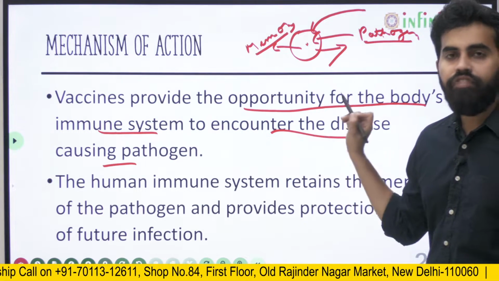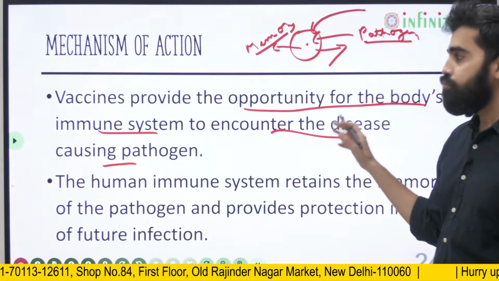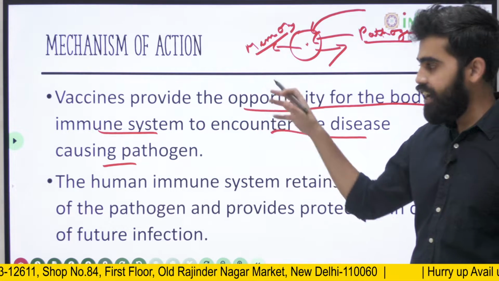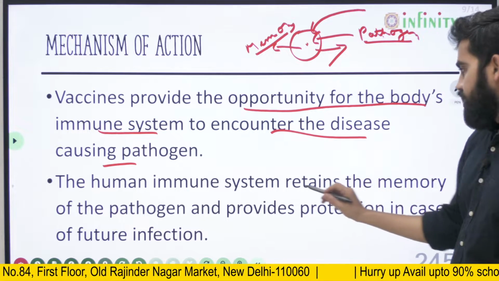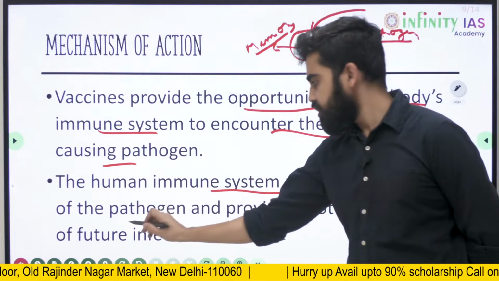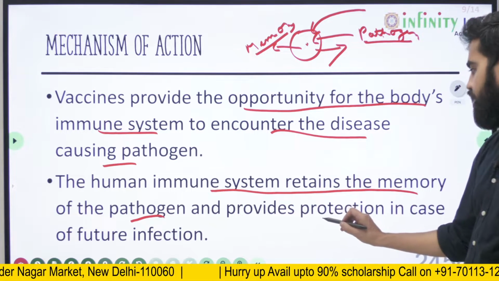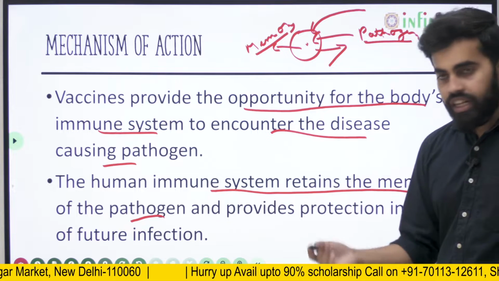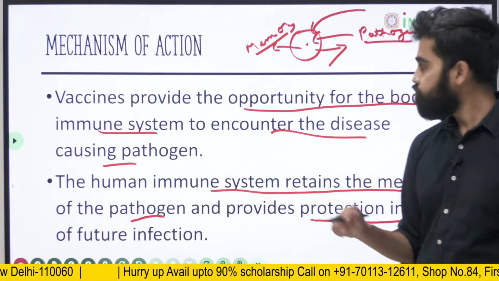But in the case of vaccines, the infection will be milder, but still the immune system will get the memory of how to attack this pathogen. The immune system retains the memory of the pathogen provided by the vaccine, and when there is a future infection, it will already have protection.